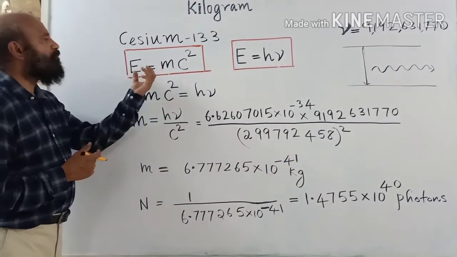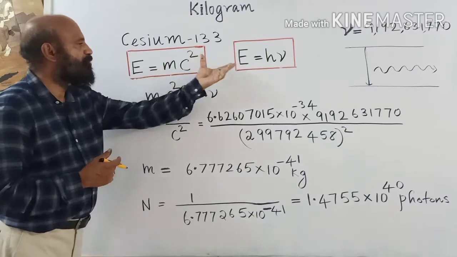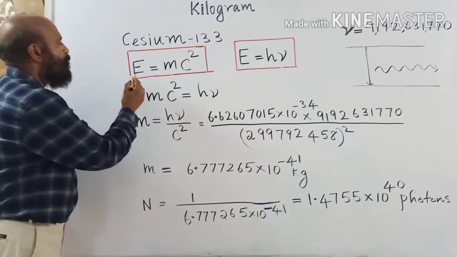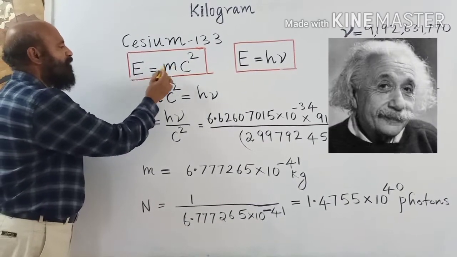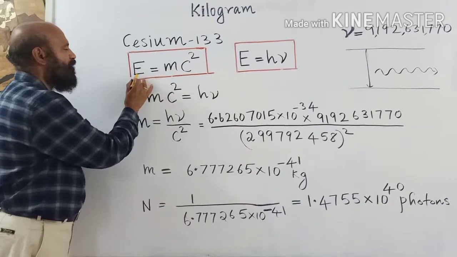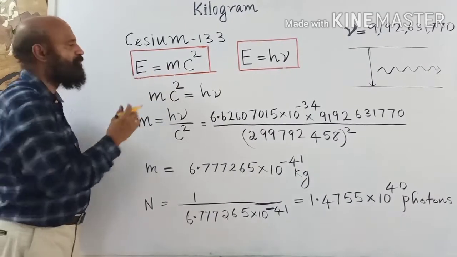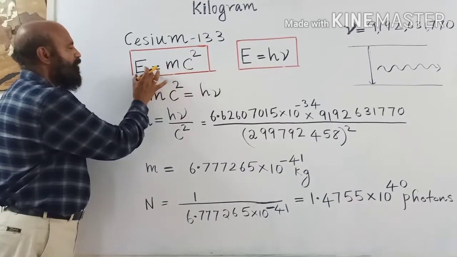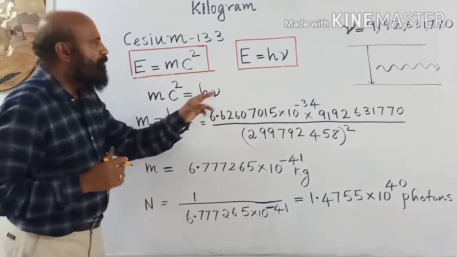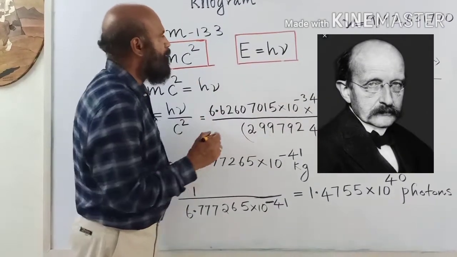Now, these are the two important equations in physics. This is famous Einstein's mass energy relation. E is equal to mc square, where E is the energy and m is the mass. There is an equivalence between mass and energy. Then this is Max Planck's equation.